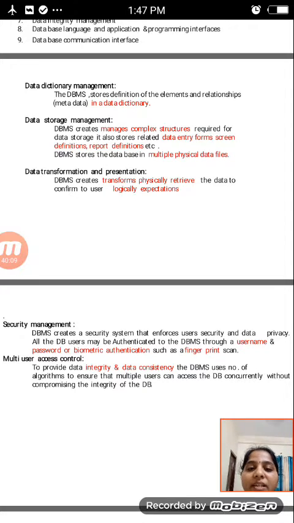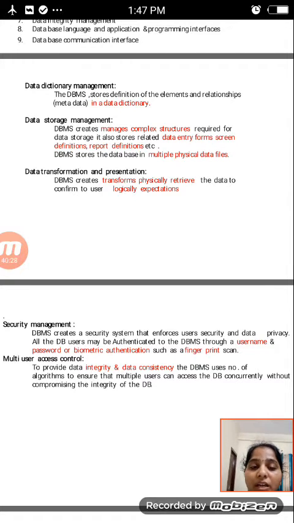And then next one is data storage management. The DBMS creates and manages the complex structures required for data.